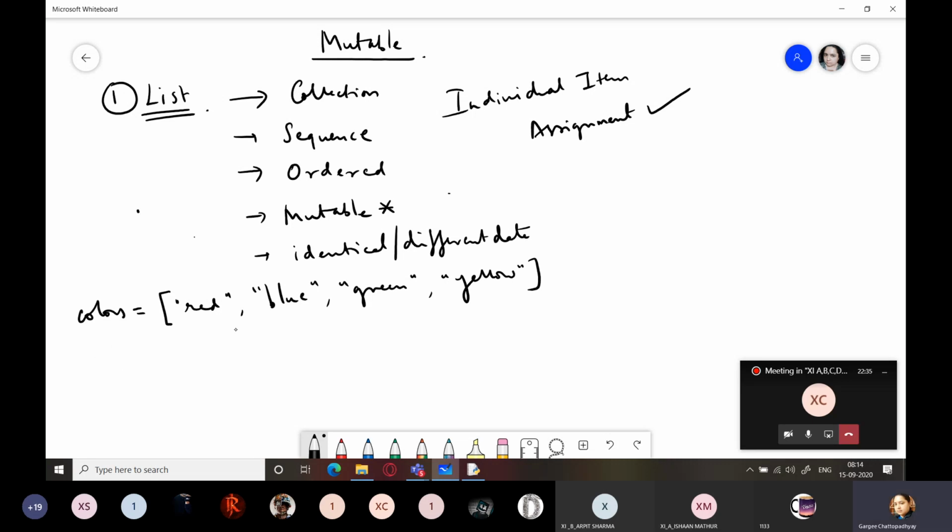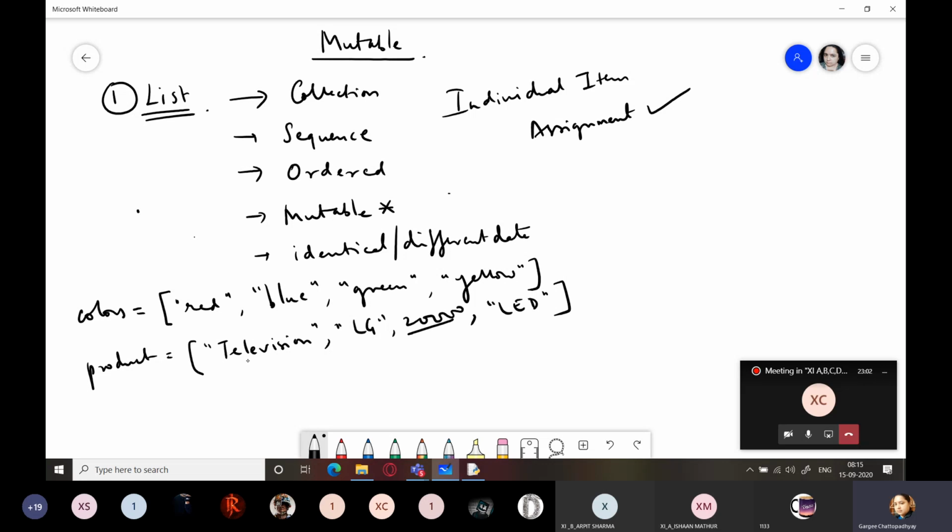Okay, so this is a list of colors, again identical elements. I want to create a list of product details. So this contains data or items of different types.